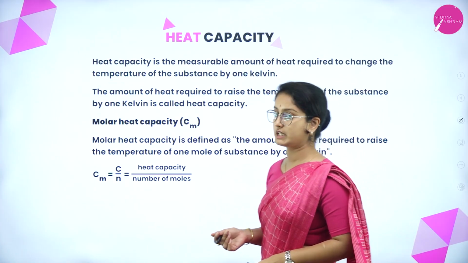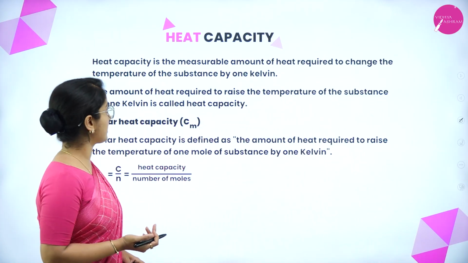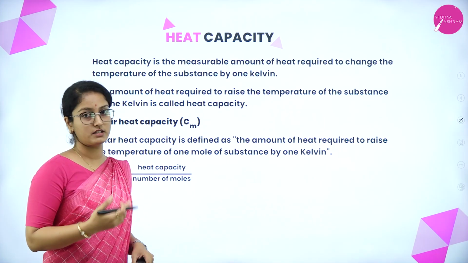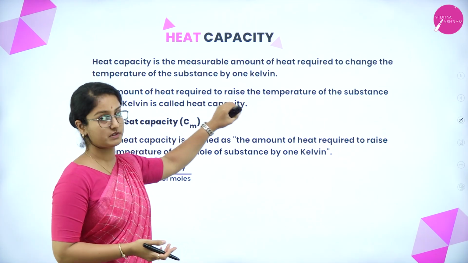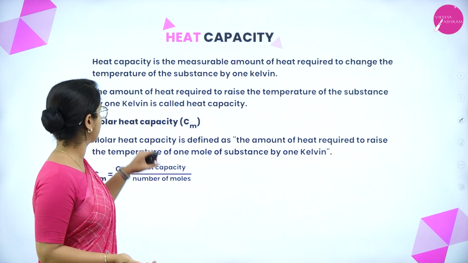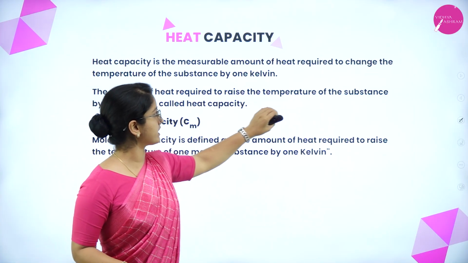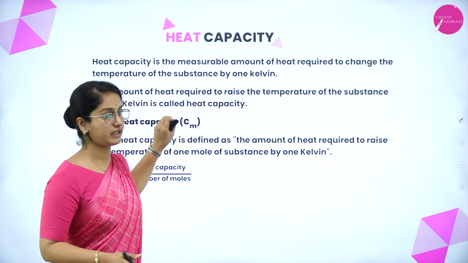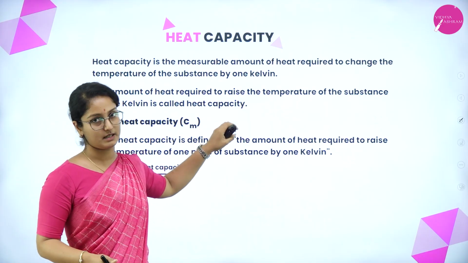Next is heat capacity. Heat capacity is the measurable amount of heat required to change the temperature of a substance by 1 Kelvin. So, the amount of heat required to raise the temperature of a substance by 1 Kelvin is called heat capacity.